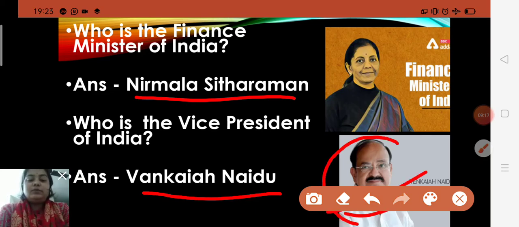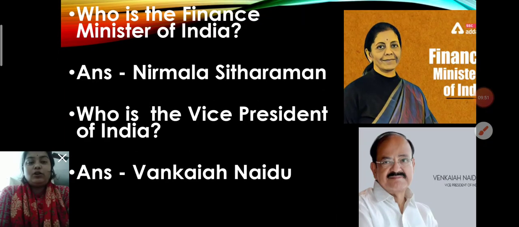And children, the vice president of India is the second highest constitutional office in India after the president. The vice president, children, acts as president in the absence of the president. Yes, in the absence of the president, due to death, resignation, or other situation, he acts as president. Okay, children. So who is the vice president of India, children? You will have to say Venkaiah Naidu is the Vice President of India.